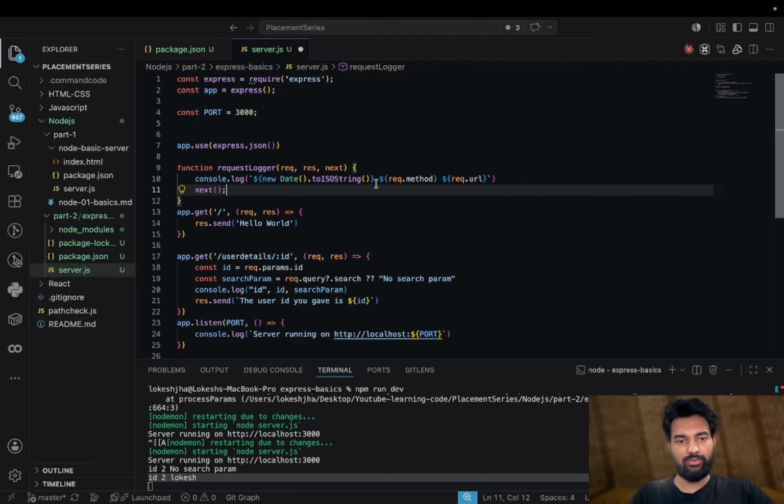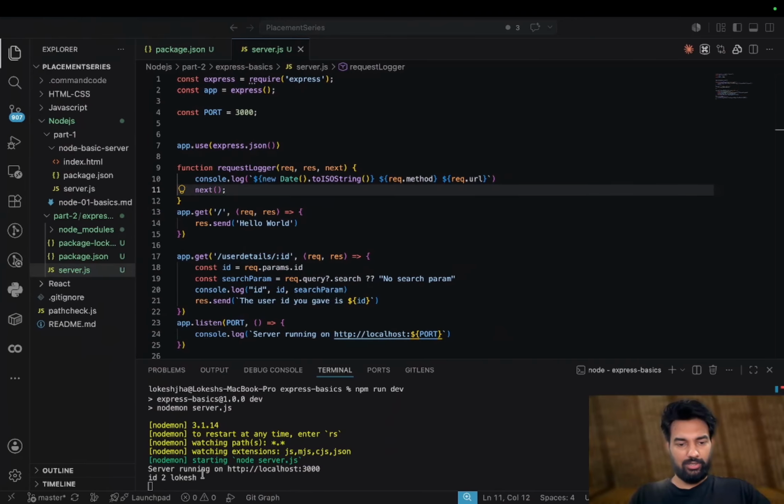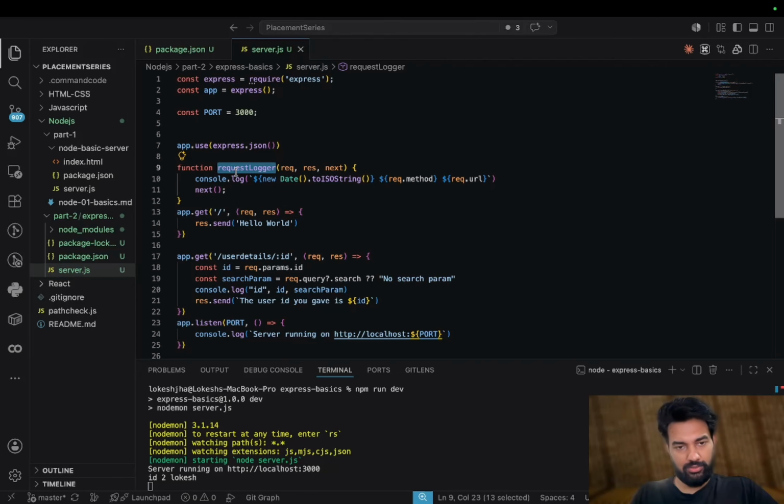So it will allow the request to go further. So now we have this middleware. Whenever I do a request, let's refresh this. First, that is not getting printed. Oh yeah, we forgot to use this actually. Here it needs to be present.